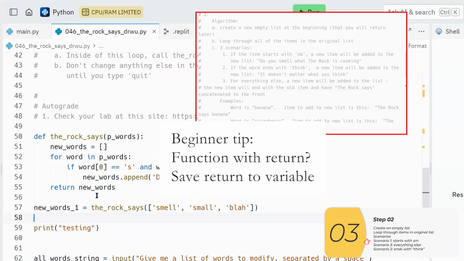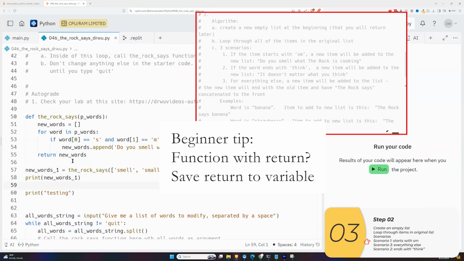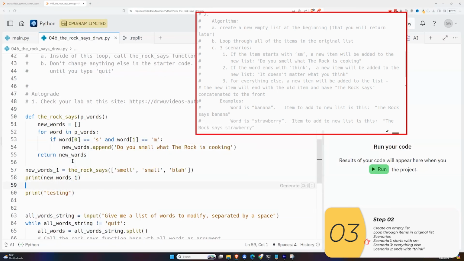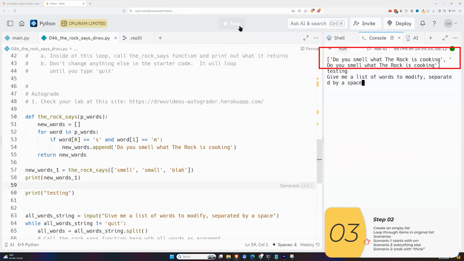So I expect this to return a 2-item list. When it loops over smell, I expect it to append do you smell what the rock's cooking to this new words list. Same thing with small and blah, it won't do anything. So it should return me a 2-item list. And when I run it, that is what I get. So I feel good about this test, but I just want to show one other thing, and that is this.